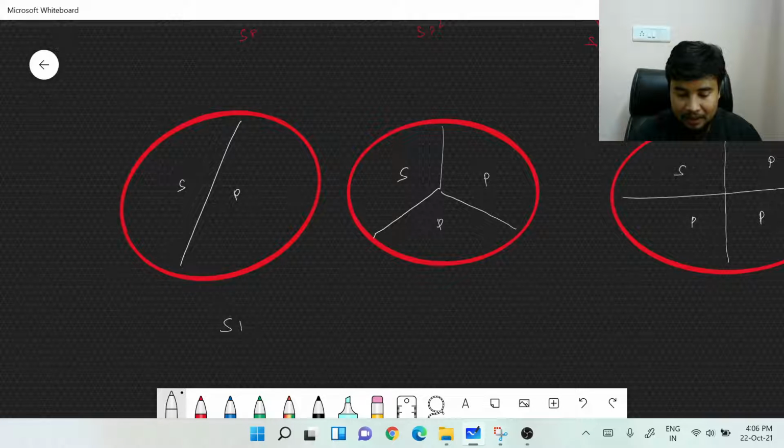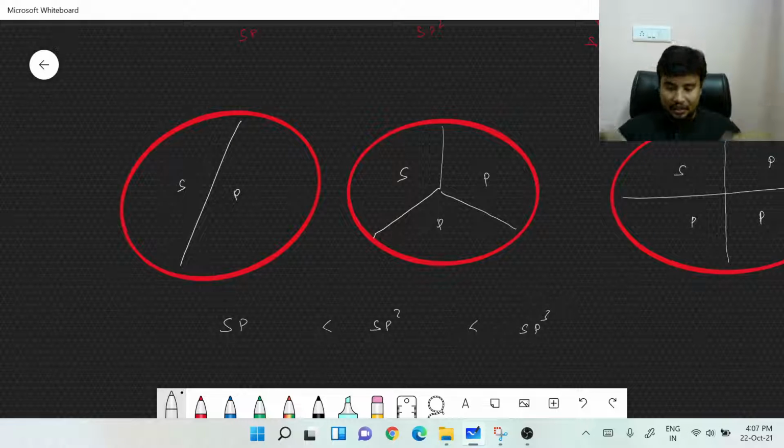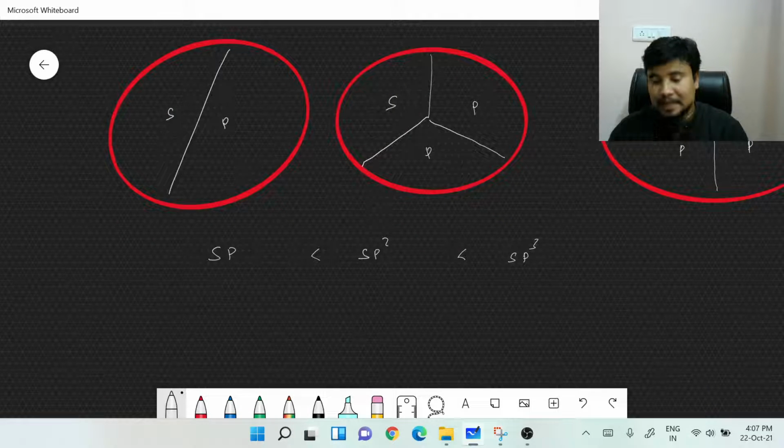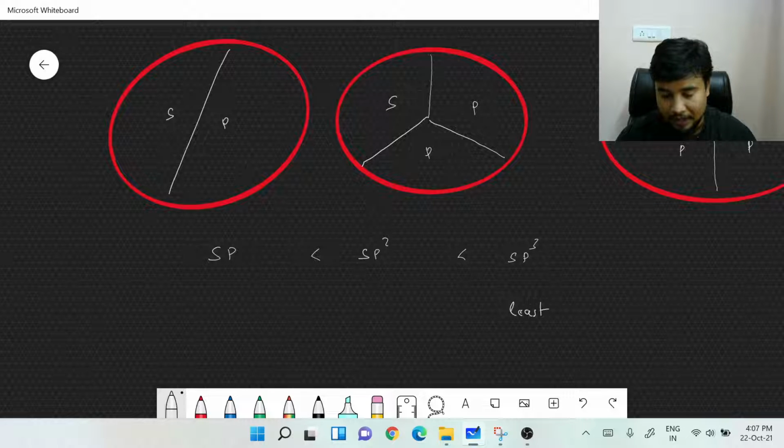So if you compare the s character between sp2 and sp3, you could simply understand using the example of this cake. Coming back to the point, this sp3 here would have the least amount of s character. On the other hand, this sp over here would have the largest amount of s character.